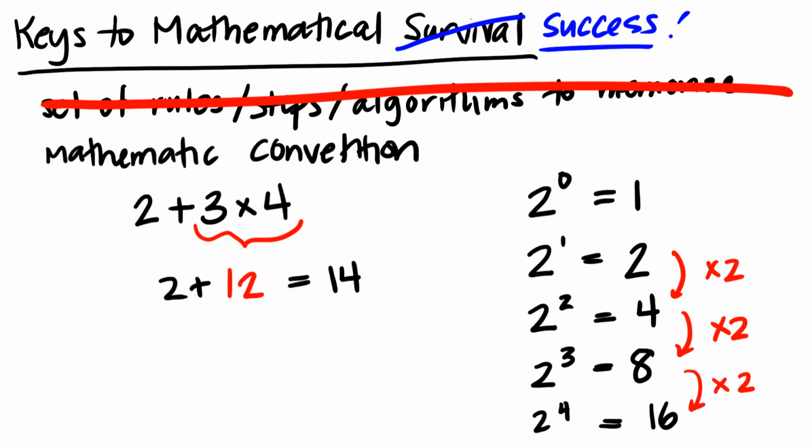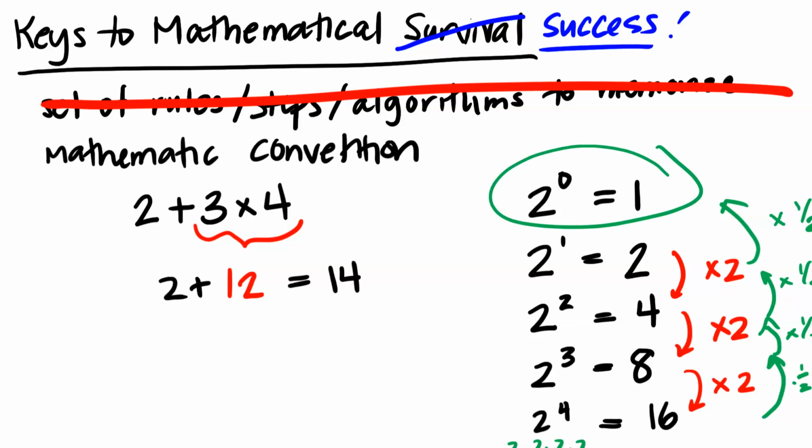Obviously, we could also expand these out with our multiple 2's, right? We could rewrite these things as 2 times 2 times 2 times 2 if we wanted to use the definition, the mathematical convention that is what the exponent represents. But we can also think about then going backwards. To undo all of this, we're multiplying by a half or dividing by 2, right? I'm going to go with times a half because then we're still staying in exponential land because we're multiplying by the same thing.